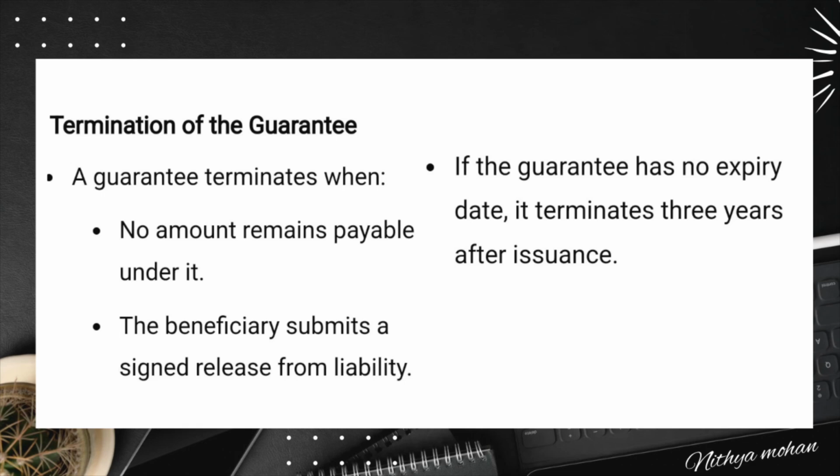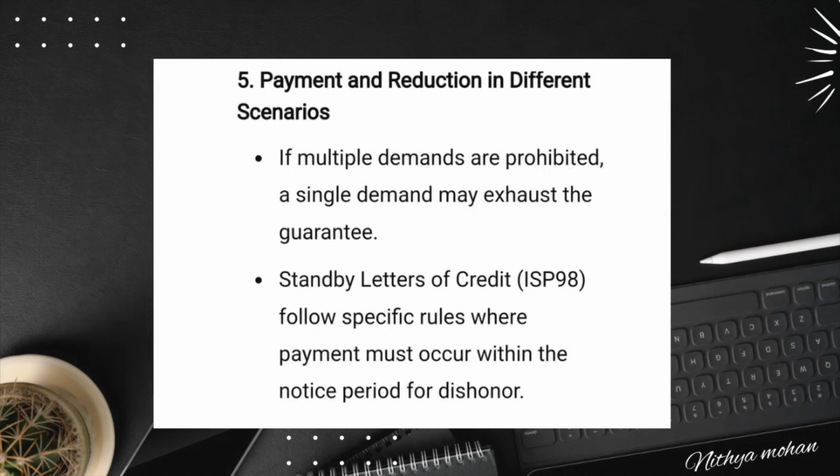When it comes to standby letters of credit, which are governed by ISP98, payment follows slightly different rules. Under ISP98 Rule 2.01, the issuer must honor a complying demand within the time frame provided in the standby letter of credit. Payment must be made in the designated currency within the notice period of honor.